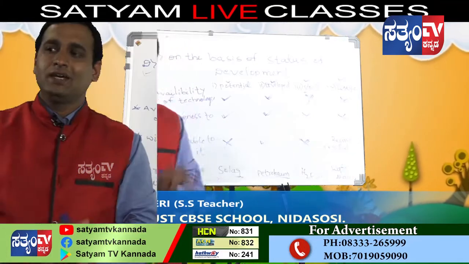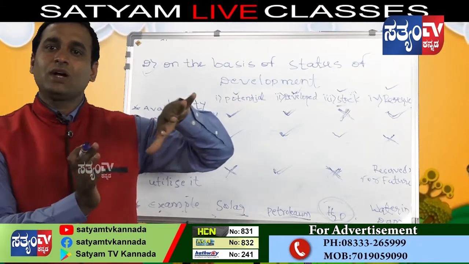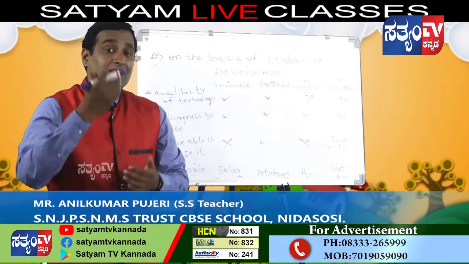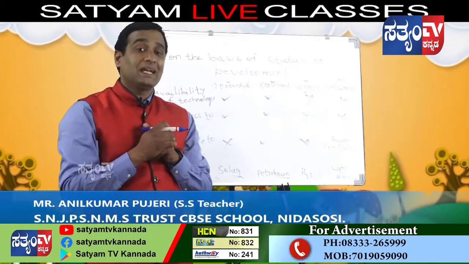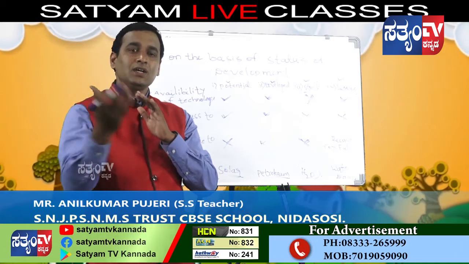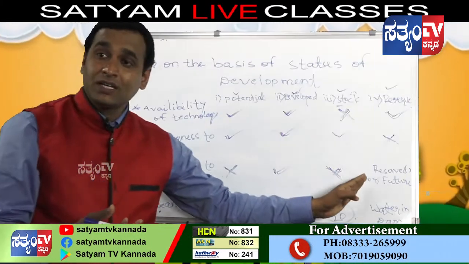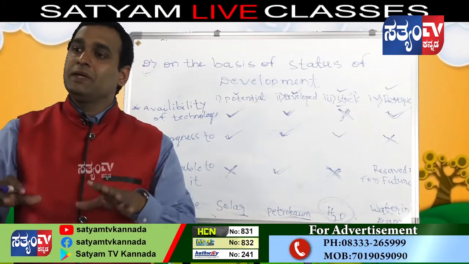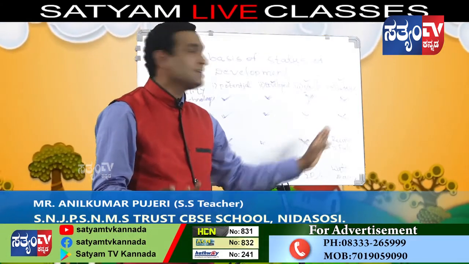For example, water in a dam. Usually we reserve the water to generate electricity. There are hydroelectricity plants in the dams. In some high dams there are no hydroelectricity plants. Yes, we need power, no? So this power will come through the water. In some dams hydroelectricity plants are there, in some there are none, because we have reserved that water for future purpose. During the rainy season, rain may come or may not come, so we have stored the water for future purpose. Such resources are known as reserve resources.